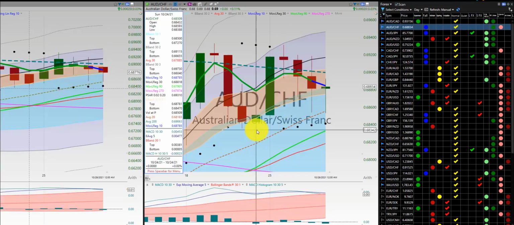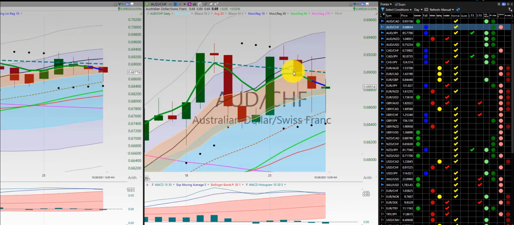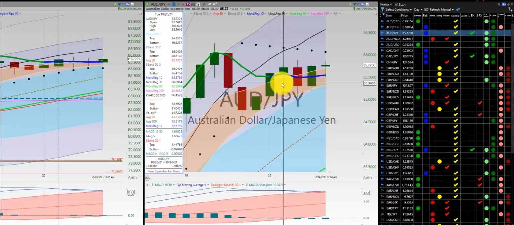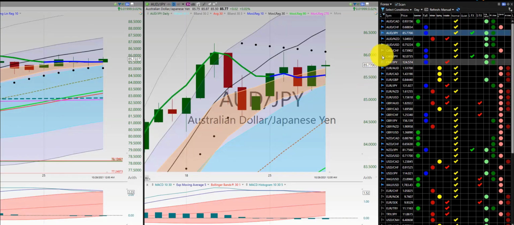Aussie dollar, Swiss franc, no trade here, initial trade here, out for a loss here, then initial trade here with Heikin-Ashi in agreement, 2-candle rule, and out for a scratch. Aussie dollar, Japanese yen, no trade here, initial trade here, out for a loss, and no trade the rest of the week. I'm sorry, initial trade here with a very small scratch gain.